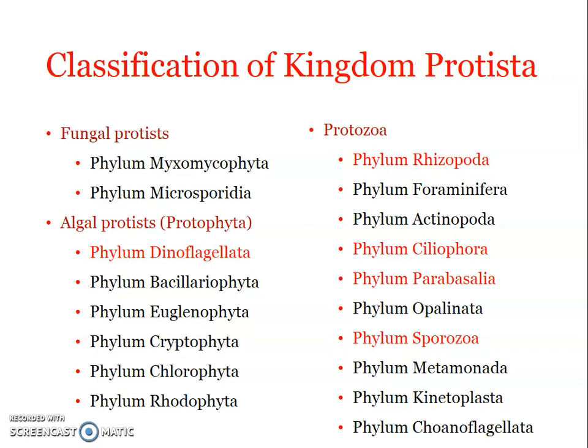Now, plasmodial slime mold, what is the significance of it in the ecosystem? It mainly acts as decomposers. Okay, and one example is Physarum, coming under phylum Myxomycophyta. The next, that is acellular Myxomycophyta. Now, the cellular slime molds are free living amoeboid forms.